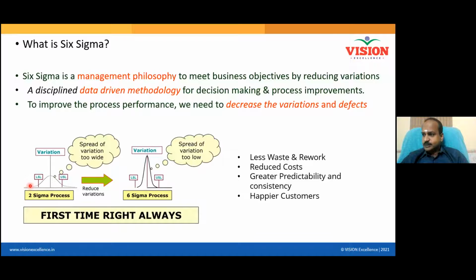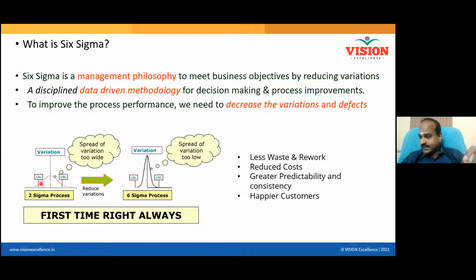Look here, this process operates like this, a wider bell. Whereas this process, a narrower bell. Which is good? The narrower one or the broader one? Good, what is your opinion? Narrower, because the center line is the average.